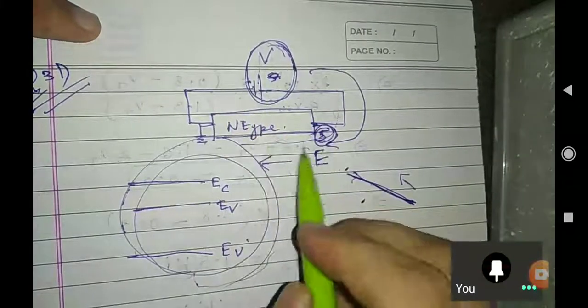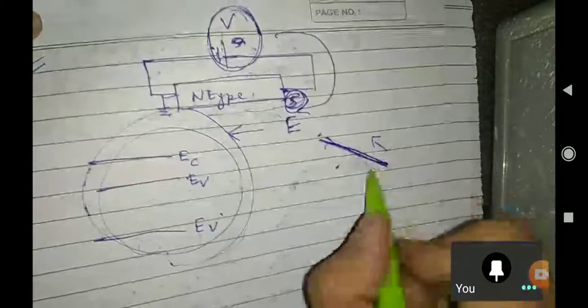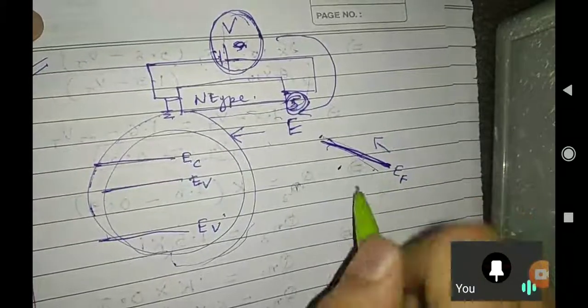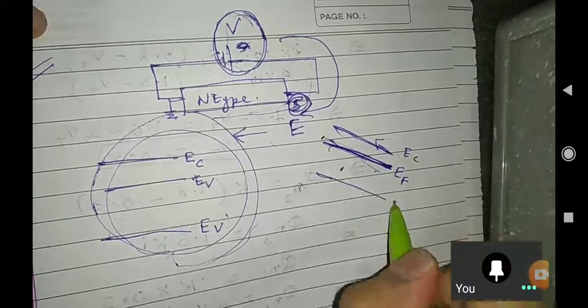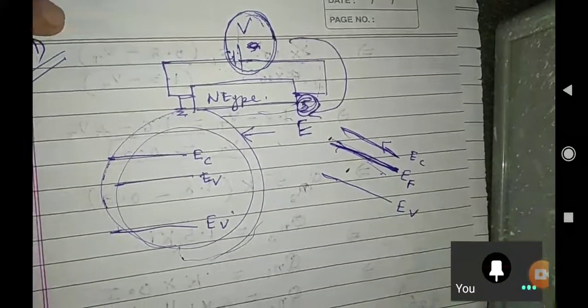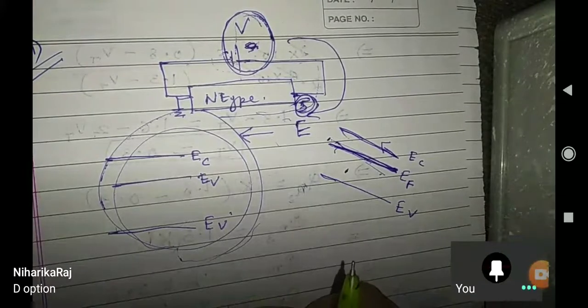So we know that our electric field is always uphill. So don't you think that your EF will be like this and your band diagram will be bent like this? Isn't this correct? D option, Yarika. Very good.